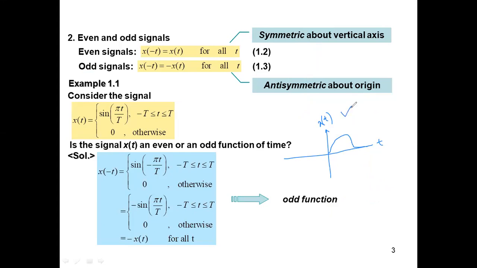This particular signal, can anybody tell me whether it is even or odd? Does this signal satisfy the first condition? Somebody, I have just 6 minutes. After that, I end. So somebody just be interactive and tell me, is it satisfying the first condition?